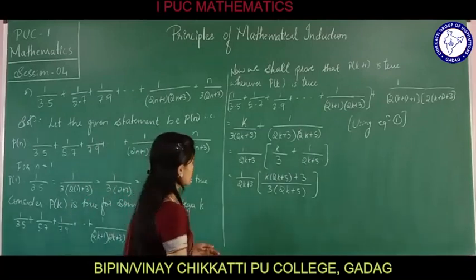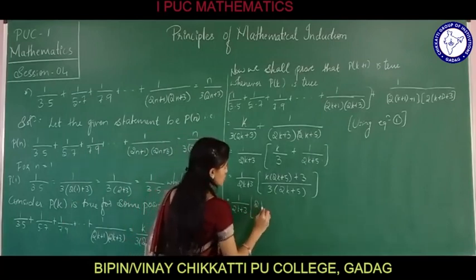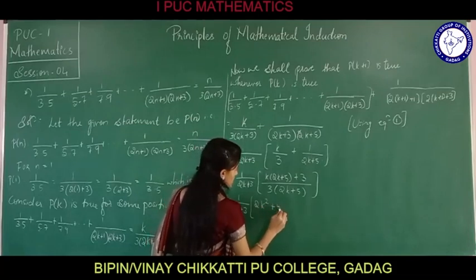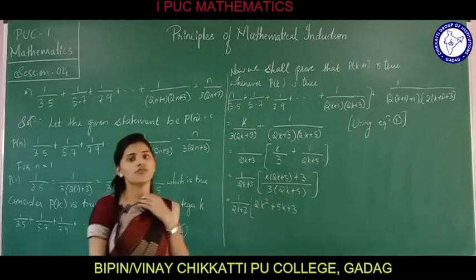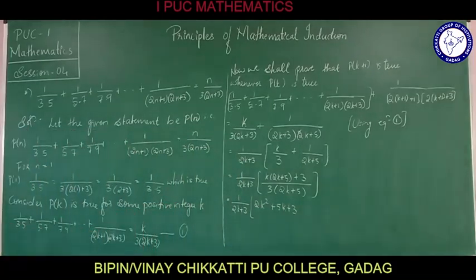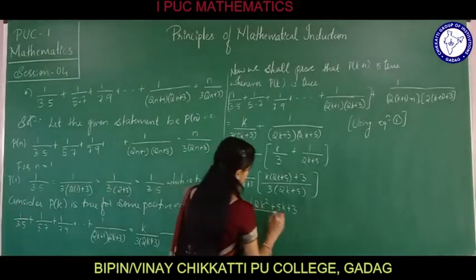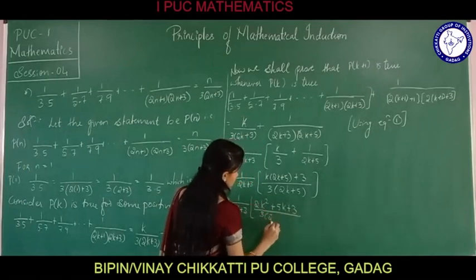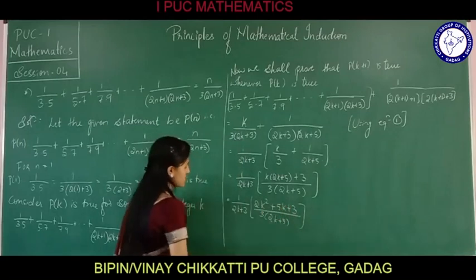Further, on simplification we get 1 divided by (2k plus 3) into (2k square plus 5k plus 3) divided by 3 into (2k plus 5). How can we further simplify this?